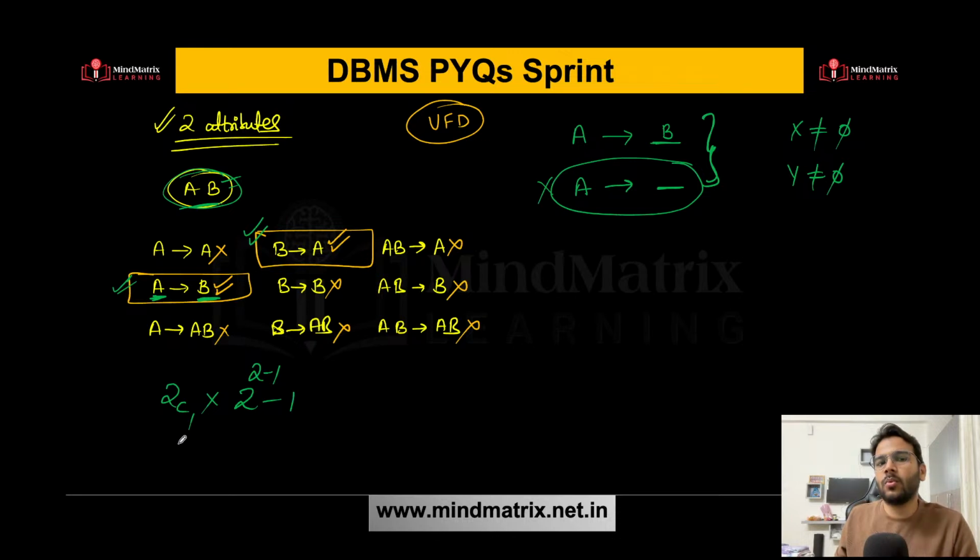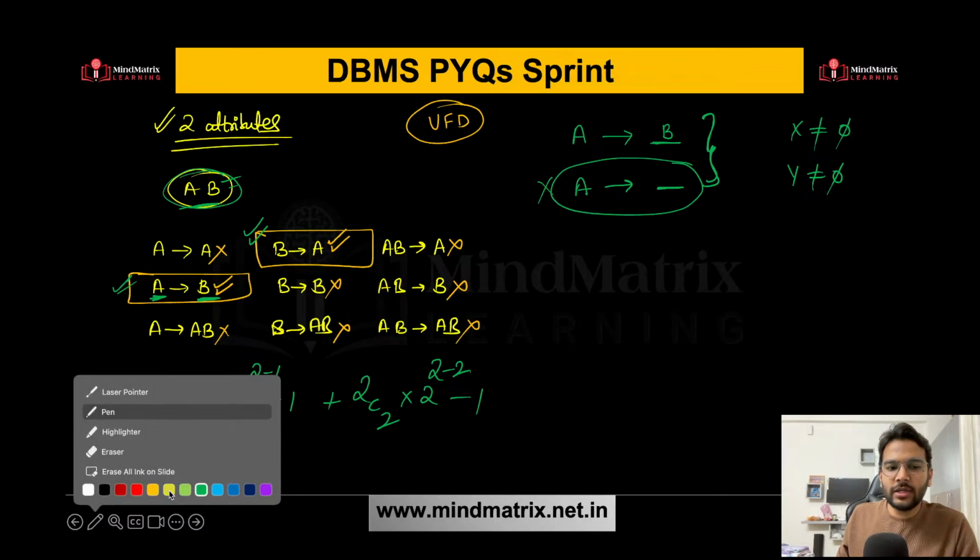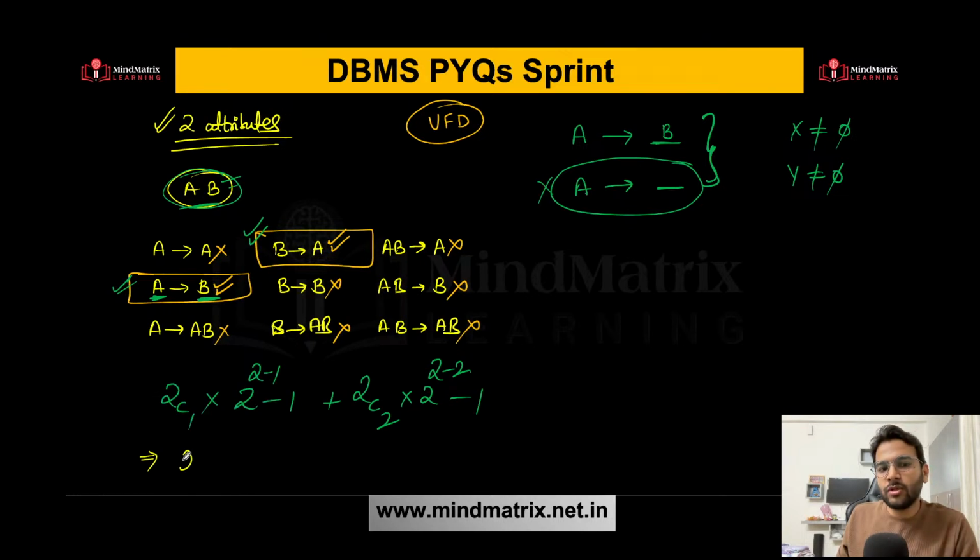So minus 1. If I select one attribute, similarly, if I select all attributes, from 2 I'm selecting all 2 attributes, then 2 minus 2 is the remaining attributes. Minus 1, why? Because I'm not allowing empty. So if you solve this here, what do you get? 2 minus 1 is 1, so this is going to be 1 only. Plus, this will be 2 raised to power 0, 1 minus 1 is 0.